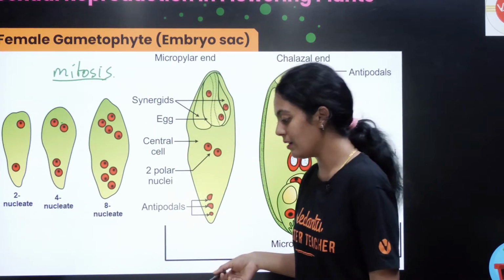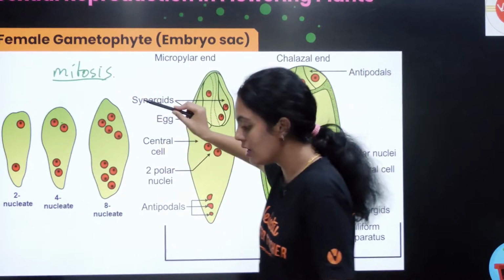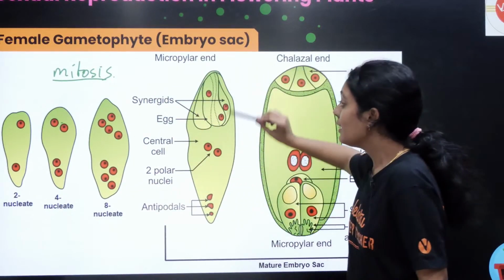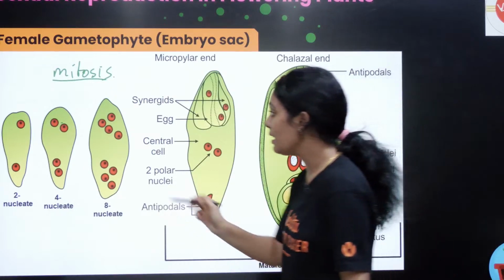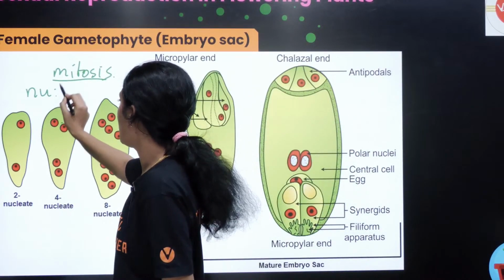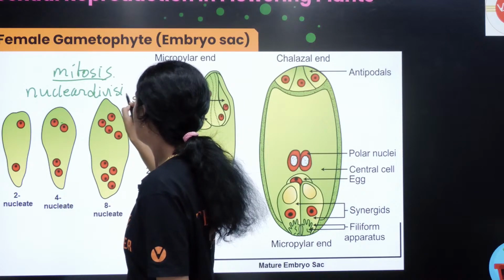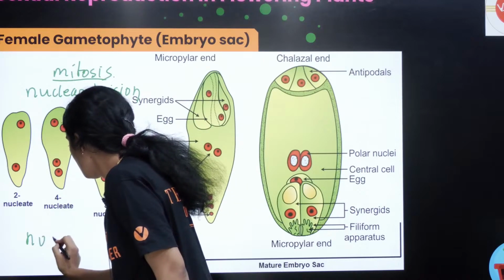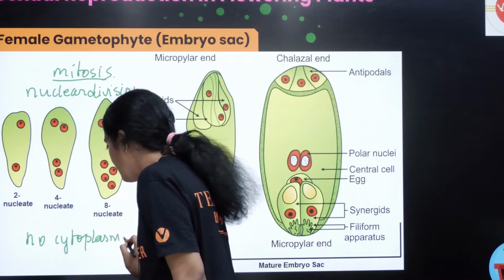Okay, this is Tamil. Yeah, so you have 2 cell stage, 4 cell stage, 8 cell stage. First, there is only nuclear division, there is no cytoplasmic division or no cytokinesis.